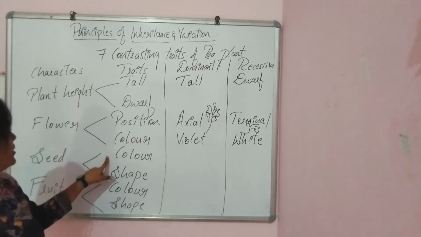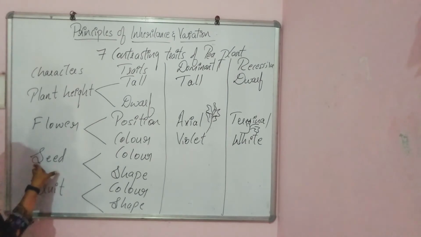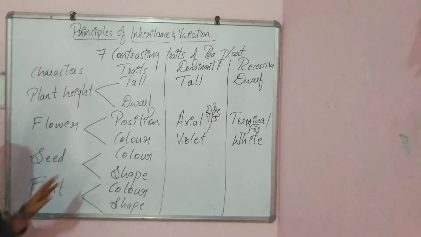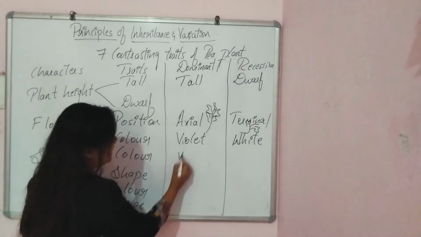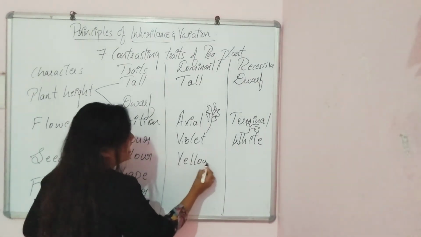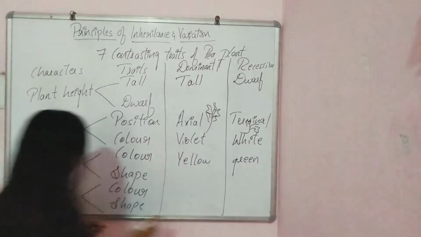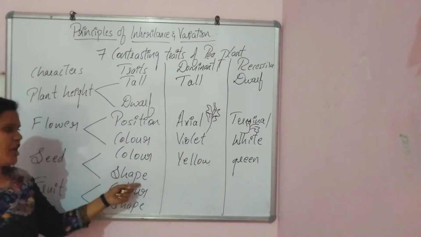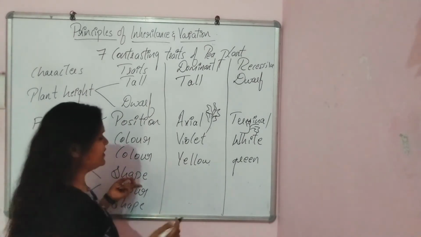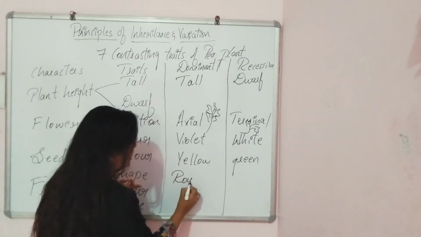And coming to the seed, seed has again two traits, that is color and shape. Coming to the seed color, most of them will be yellow, which is dominant, and some will be green, which is recessive. And coming to the seed shape, most of the seed shapes will be in the round shape, right?